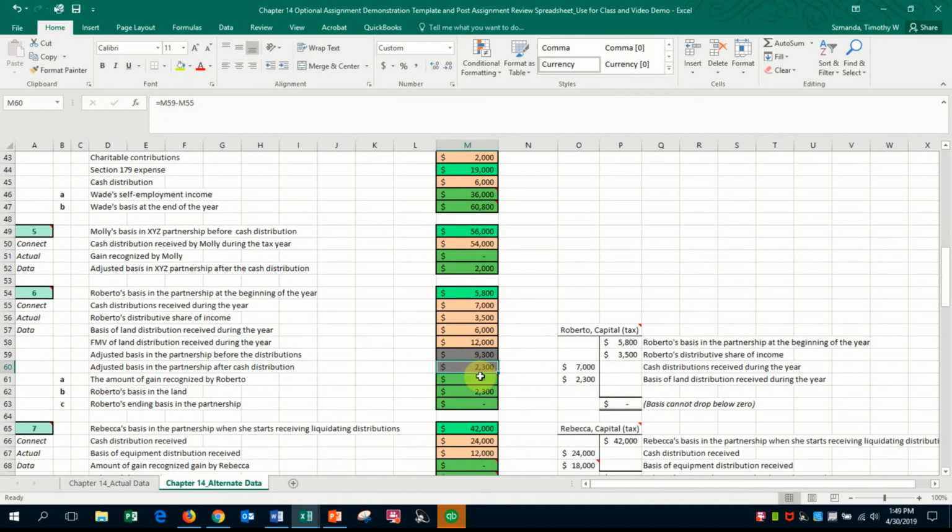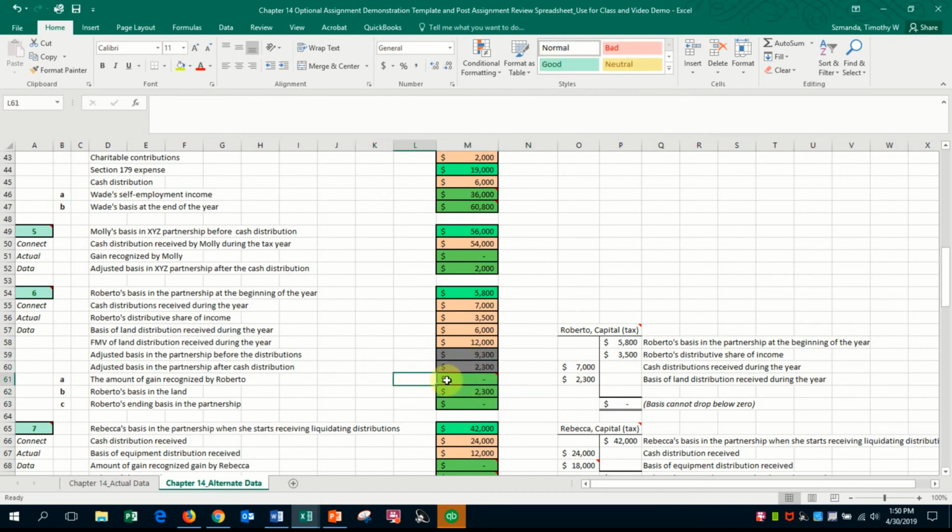Those are my preliminary calculations, and I kept updating my T accounts. I've got the beginning balance, and Roberto's distributive share of income, which is his portion of the income the partnership made. Then a reduction to the capital account is cash distributions received during the year of $7,000. That will reduce the basis. And then the basis of the land distribution, which was $2,300, which I calculated up here.